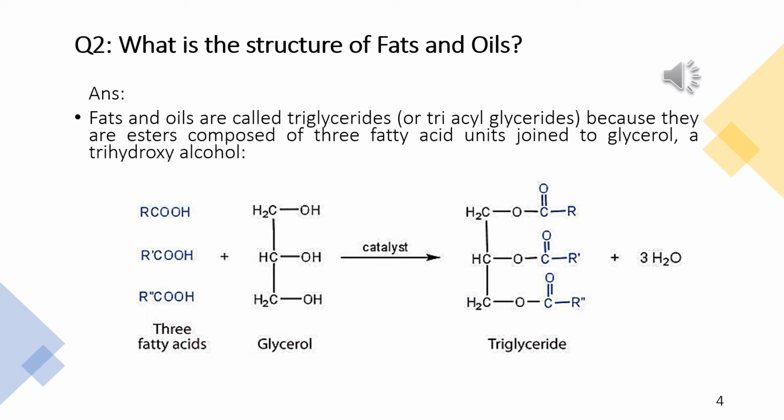So what is the structure, or the composition, of fats and oils?